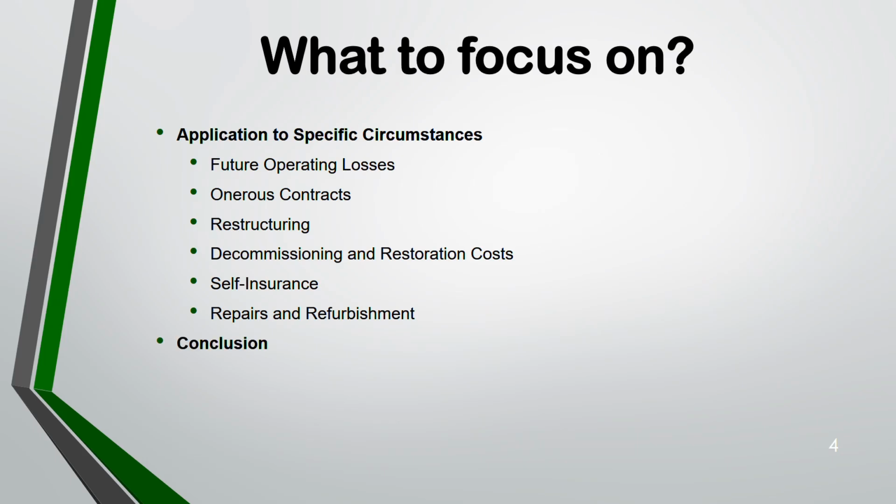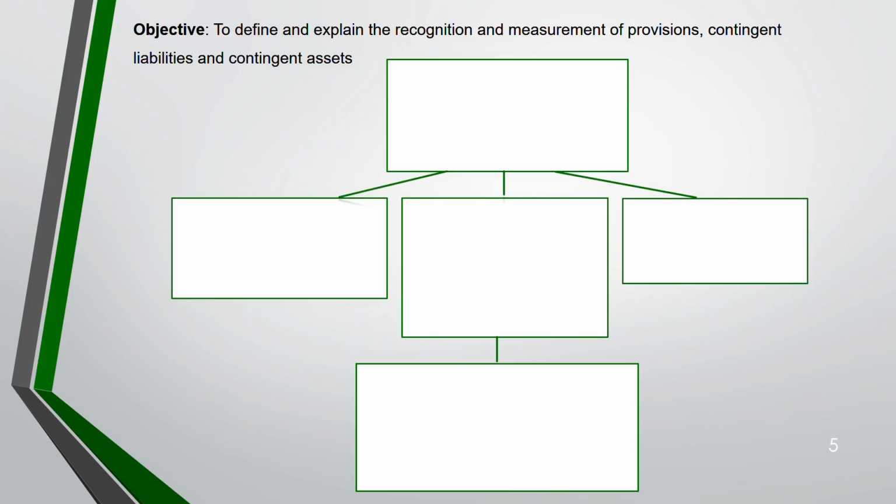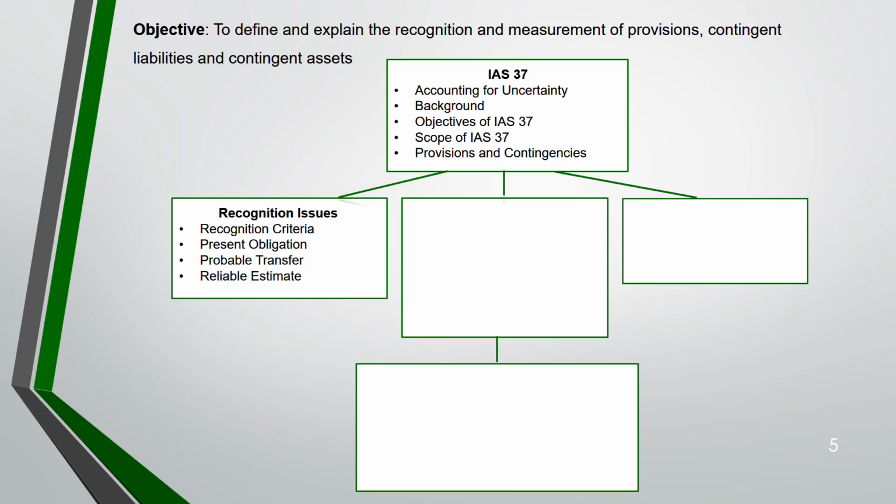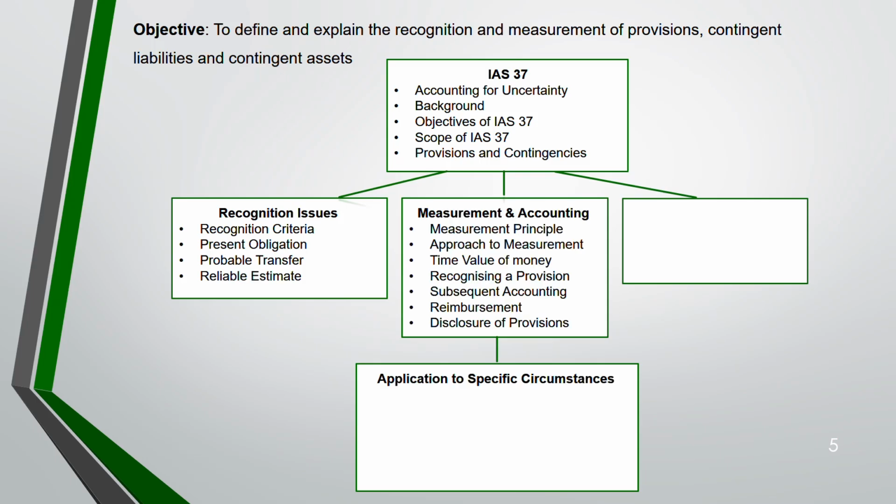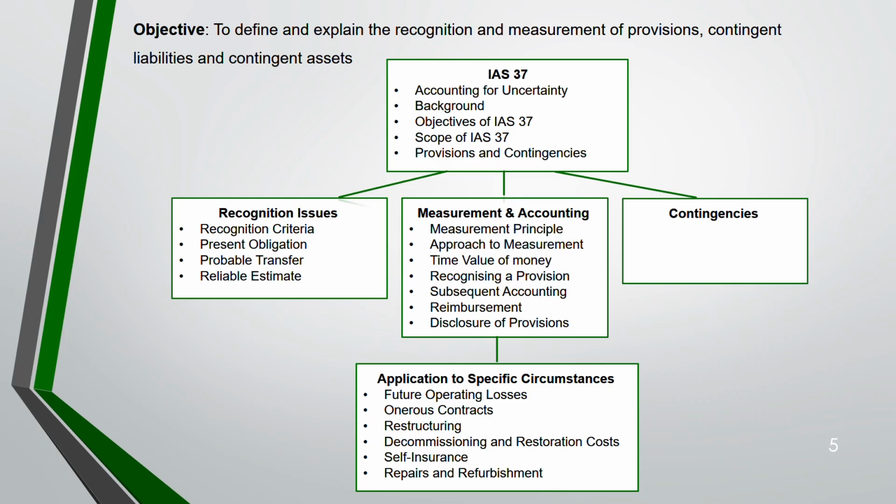And finally, we are going to conclude this with which part of the syllabus we have covered by this lecture, summarize the entire lecture, and whether there are any technical articles that you have to read for provision and contingent assets and liability. So this is what we have gone through: IAS 37, the issues, measurement and accounting, applying it to a specific circumstance, and the contingencies.